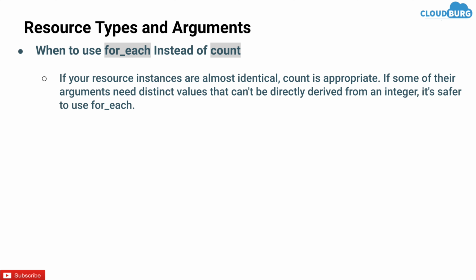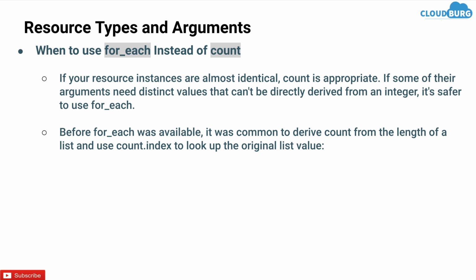If I want to create a cluster, I can simply use count and provide the number of instances that I need to launch. If some of their arguments need distinct values that can't be directly derived from an integer, it's safer to use for_each. Before for_each was available, it was common to derive count from the length of a list and use count.index to look up the original list value.